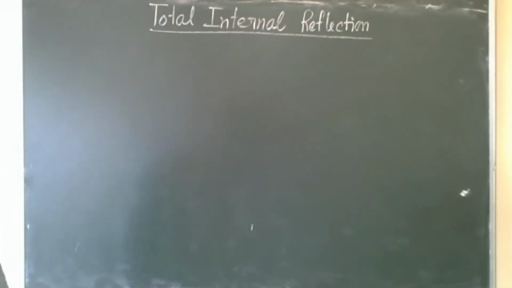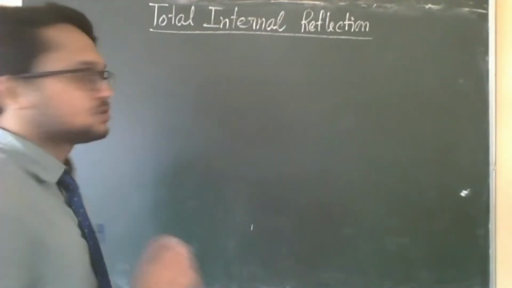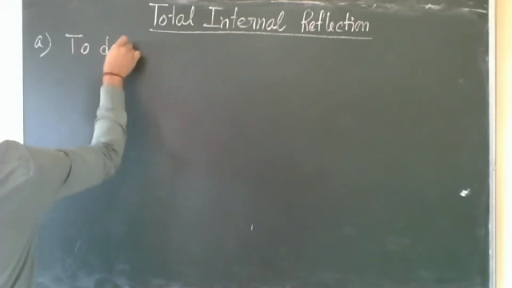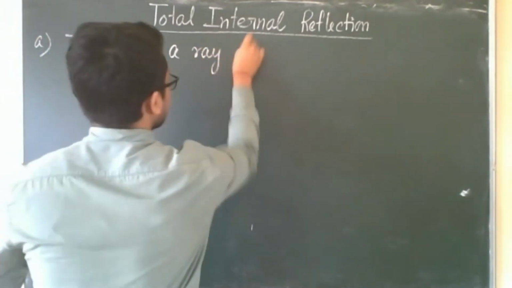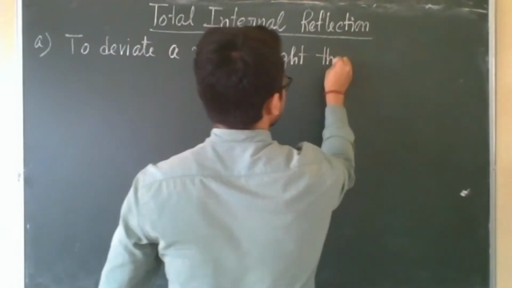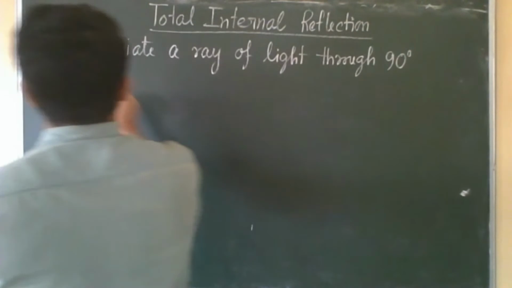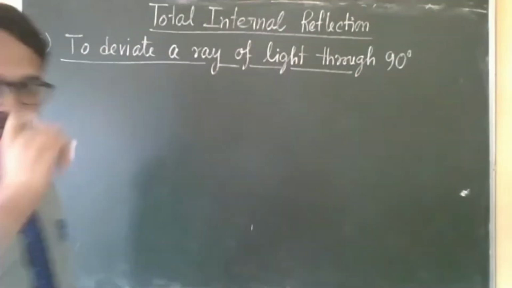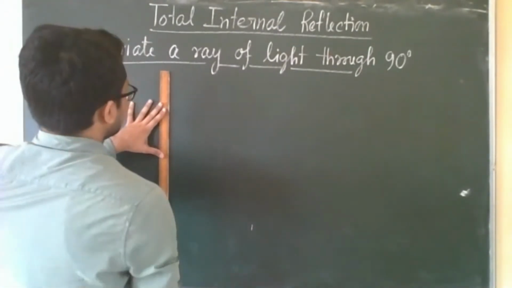So, the next thing, total internal reflection in a prism. We'll discuss the first one, to deviate a ray of light through 90 degree. Here, no need to mug up. Just you have to understand the points.